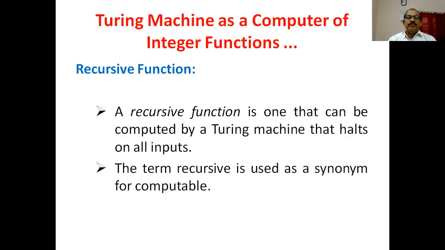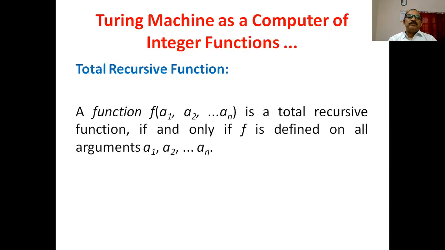Here you can see the term recursive is used as a synonym for computable, not the recursive function as you know in mathematics. A function f(a1, a2, ..., an) is a total recursive function if and only if f is defined on all arguments a1, a2, ..., an.